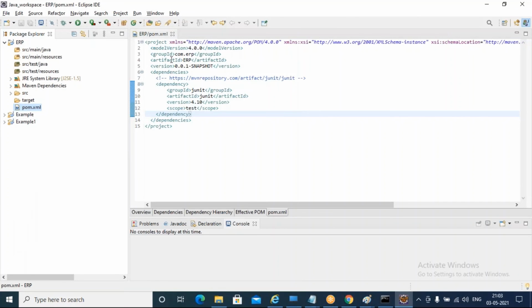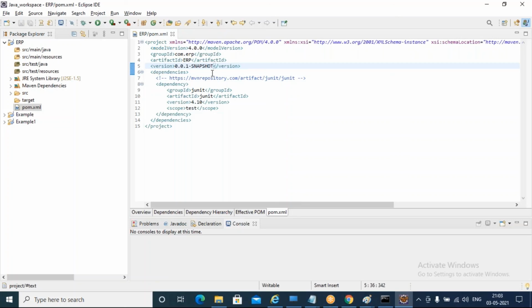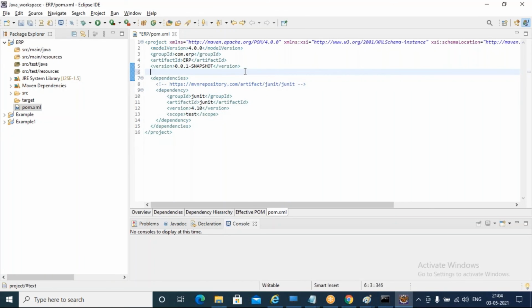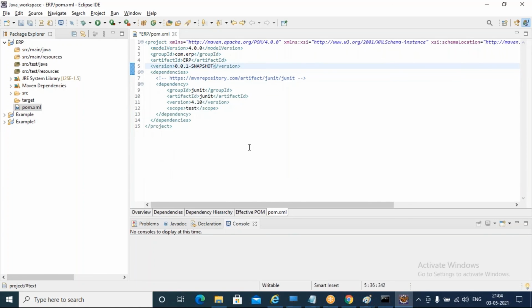Now you can observe one more thing here. About the project model, it has mentioned in detail. But it is currently using Java version 1.5. Assume that I don't want to make use of this 1.5 version, I can change it. Before going into this, I'll show you another thing.